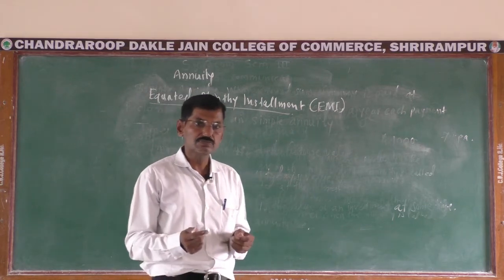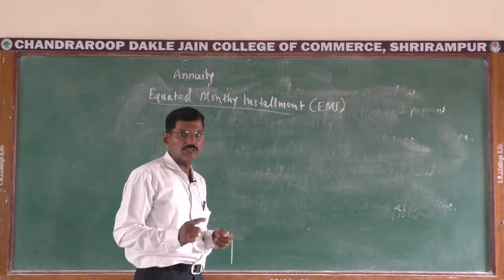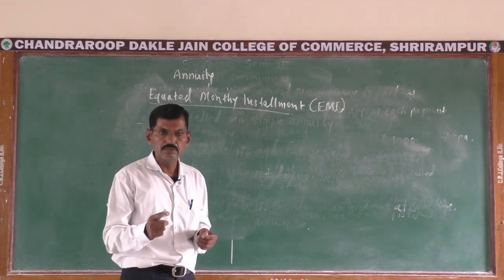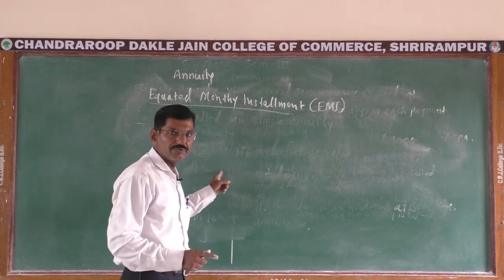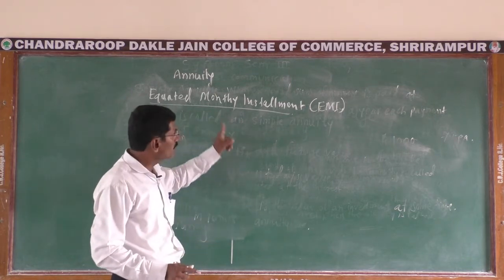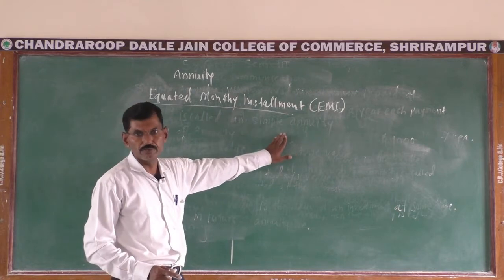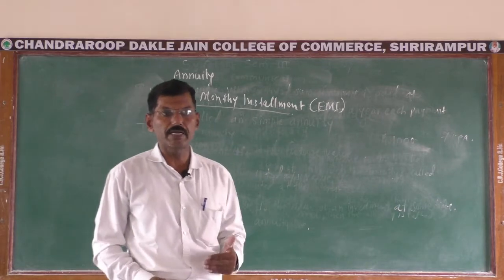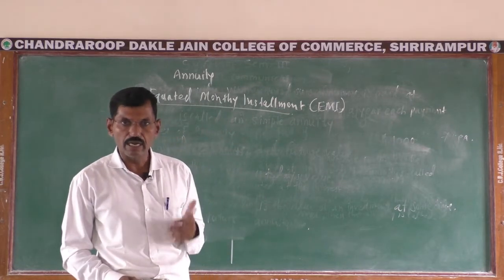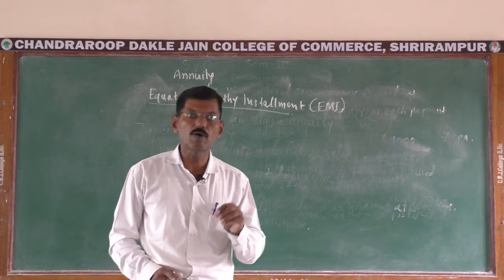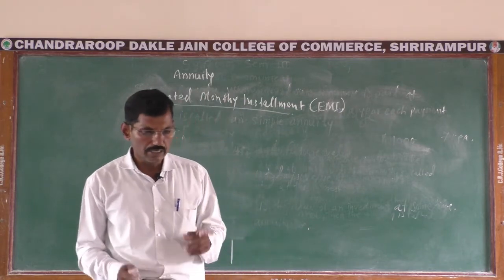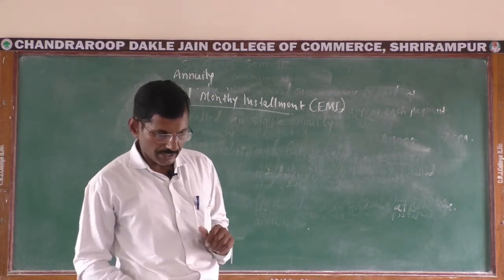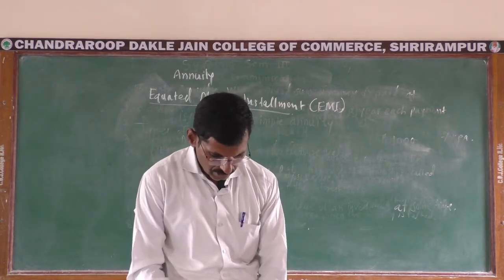It means the installment is due at the end of the month, then the annuity is called immediate annuity. And here EMI is a type of immediate annuity, because the repayment is at the end of the interval, and in immediate annuity the installment is due at the end of the interval. Okay.